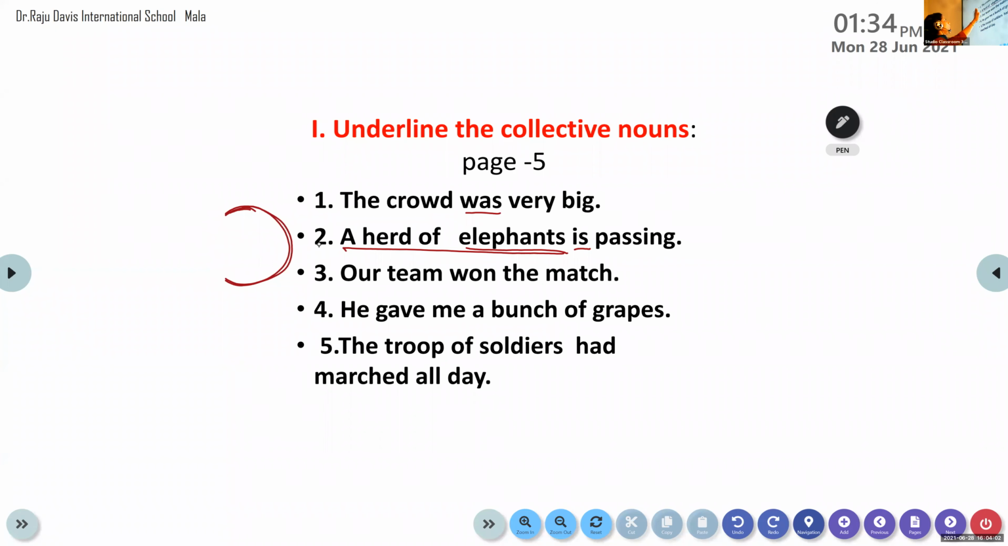Now we are moving on to identify the collective noun here. Are you all ready?